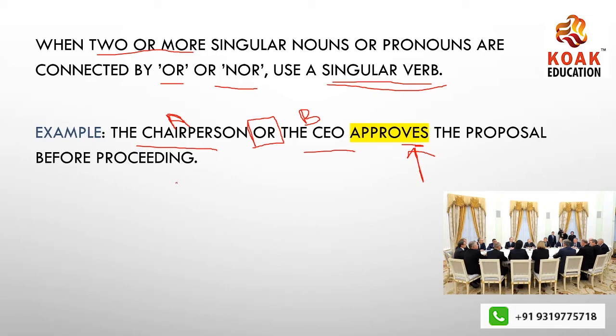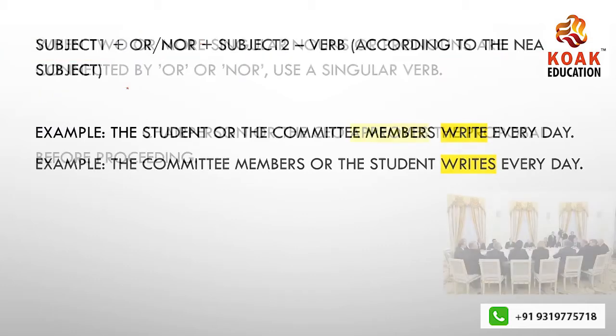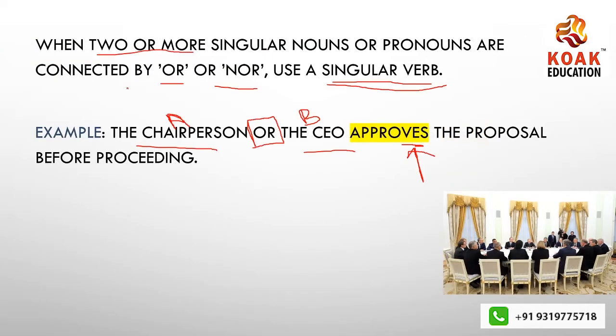Let's now move ahead with the very next concept that we have for the day. And we have a pattern written. Subject 1 plus or, nor plus subject 2, verb according to the nearest subject. This is or, nor.